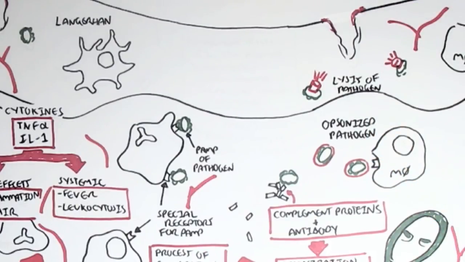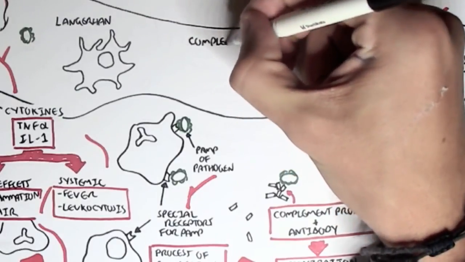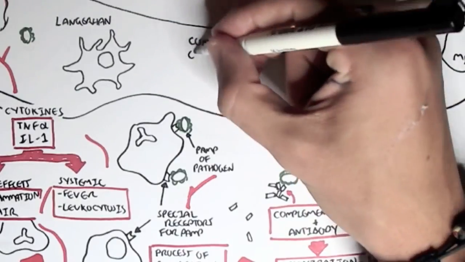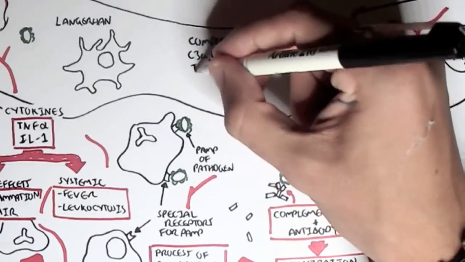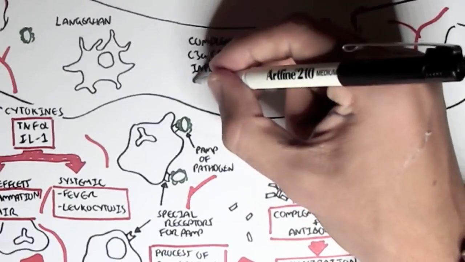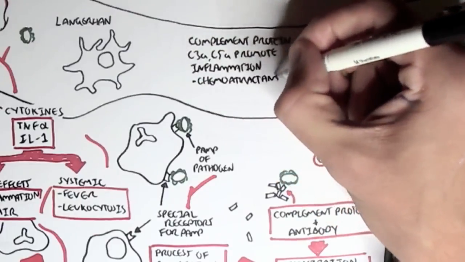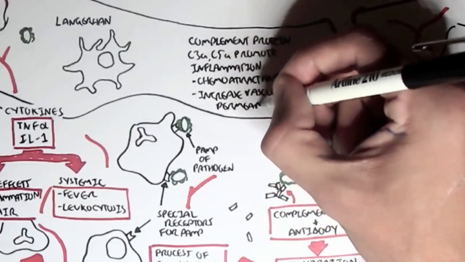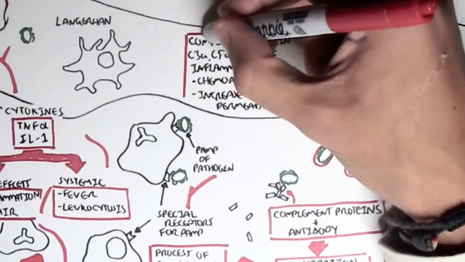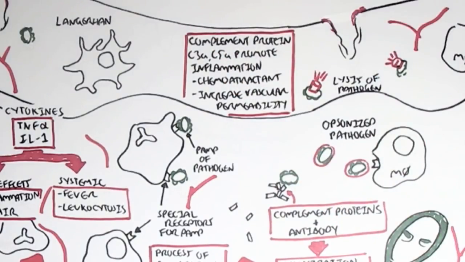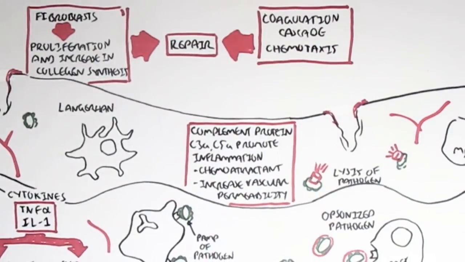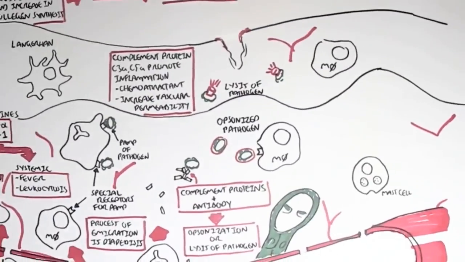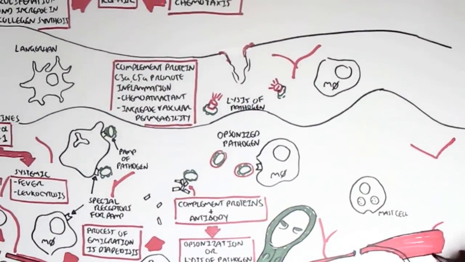Complement proteins such as C3a and C5a are very important inflammatory mediators as well, as they promote inflammation. They work as a chemoattractant to attract more immune cells, and they also increase vascular permeability, allowing more recruitment of immune cells. These complement proteins, the C3a and C5a, because they are chemoattractants, also stimulate the repair of tissues as well. So as you can see, the complement proteins are important in the innate immune response, in the inflammatory response.